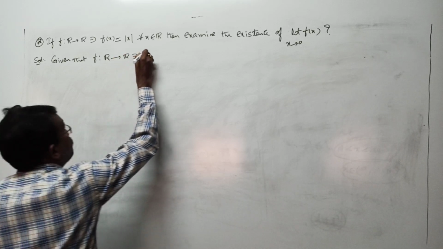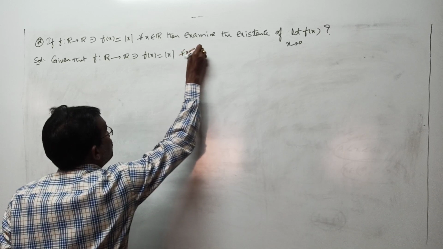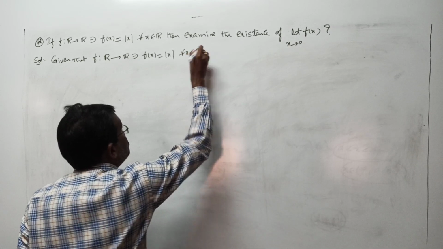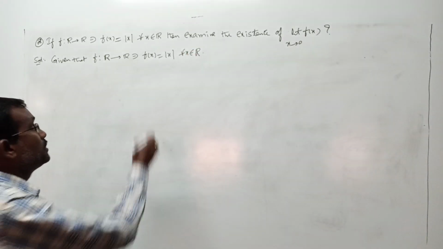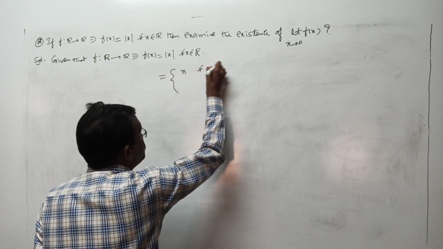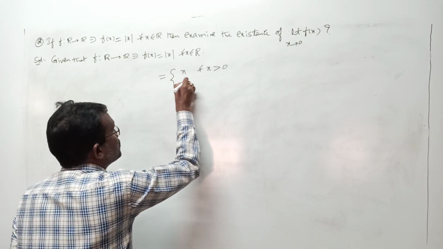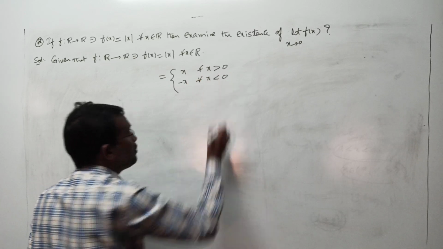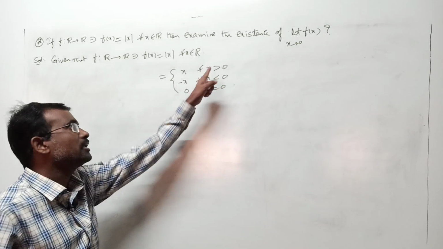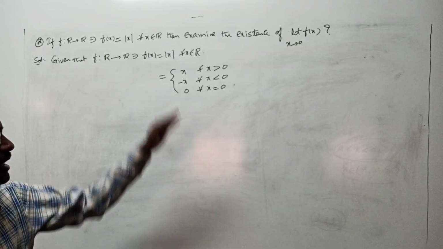such that f of x is equal to what? Mod x for all x belongs to R. You know the mod definition, mod x function definition, absolute value function. Mod x means what? Absolute value function. Yes, that I am writing here. Mod x is x for all x greater than 0. Whenever x is greater than 0, mod x is x, right? Mod x is minus x for all x less than 0. Any problem? And it is 0 for all x equal to 0. Otherwise here you can directly write mod x equal to x for all x greater than or equal to 0. Anyway you can write, but I need this.